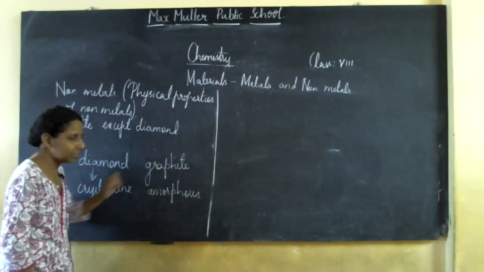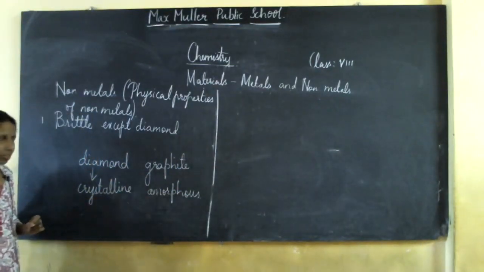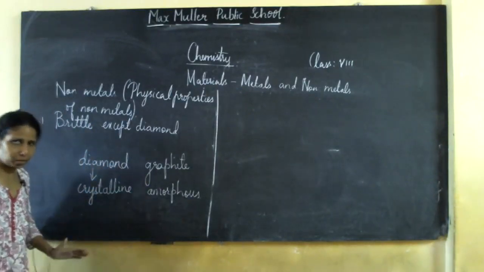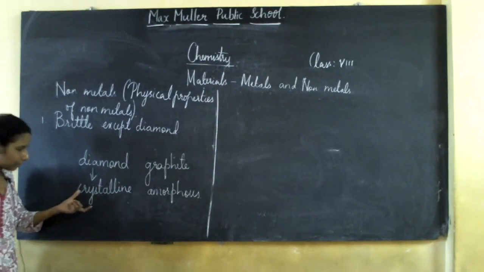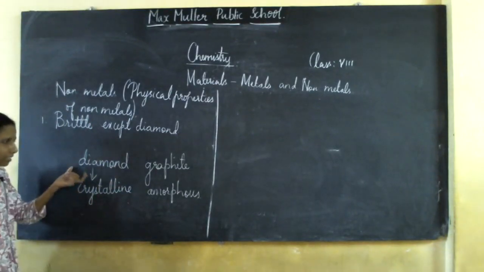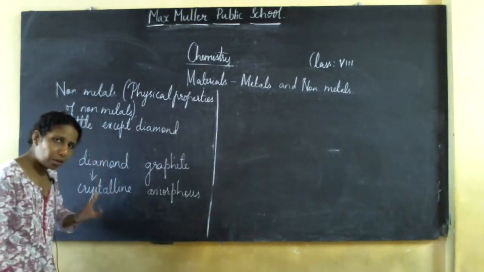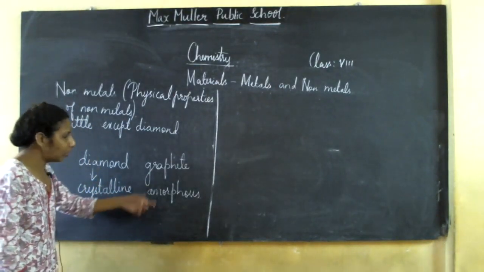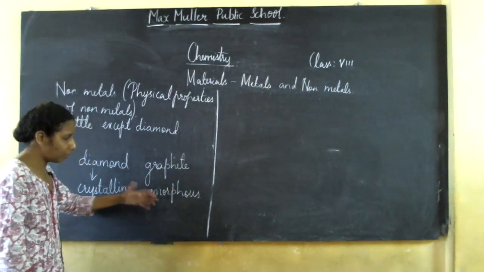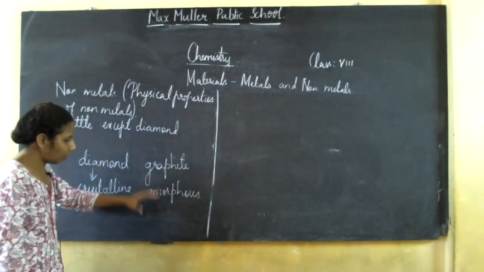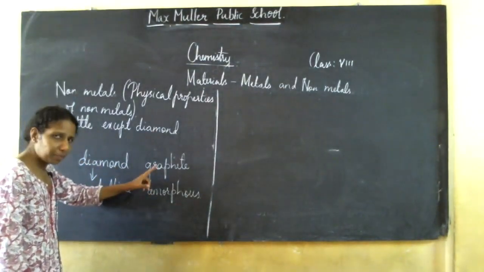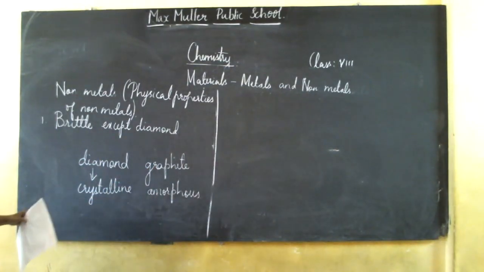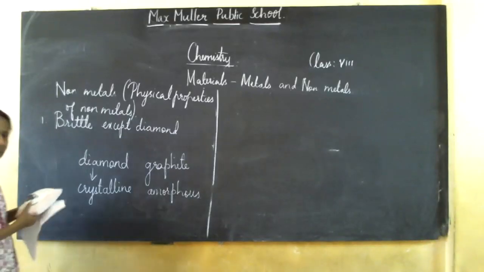Amorphous means powdered form; it will not have a definite shape. Both are made up of carbon only. Diamond is the hardest substance known to us.